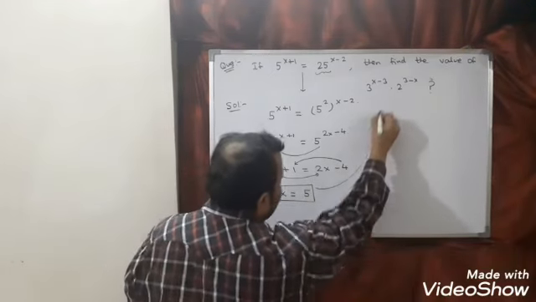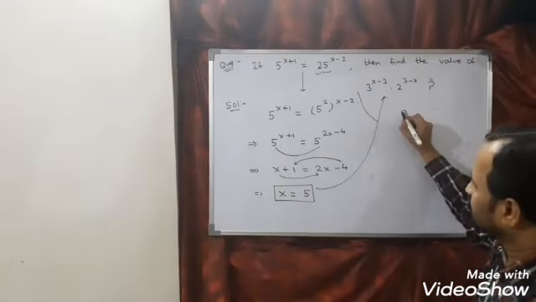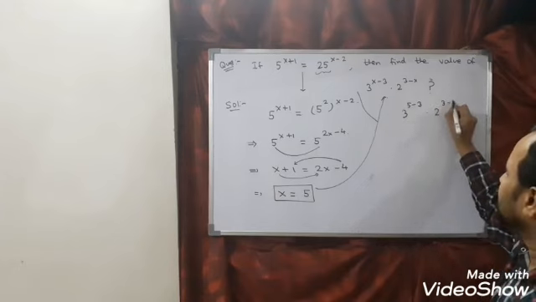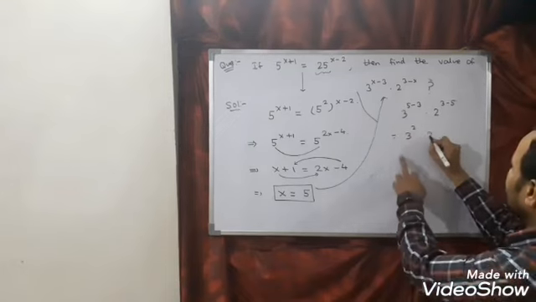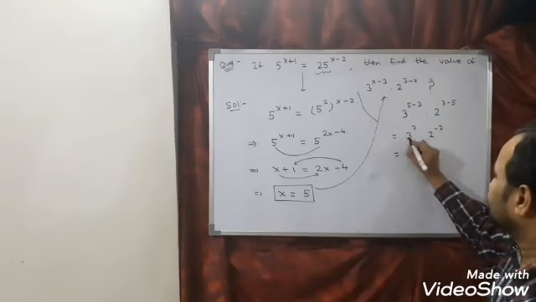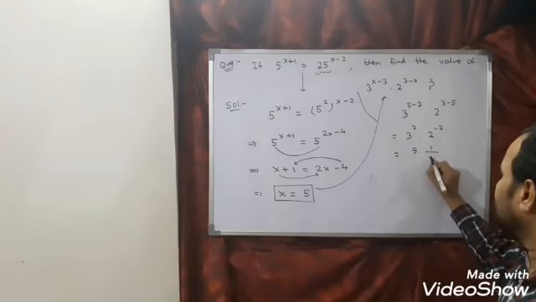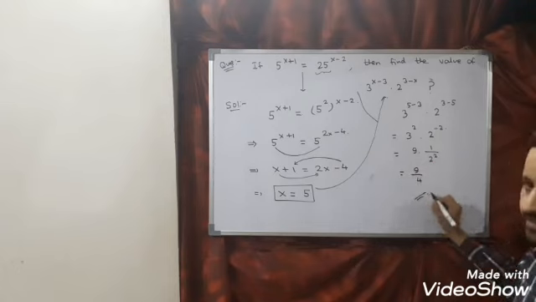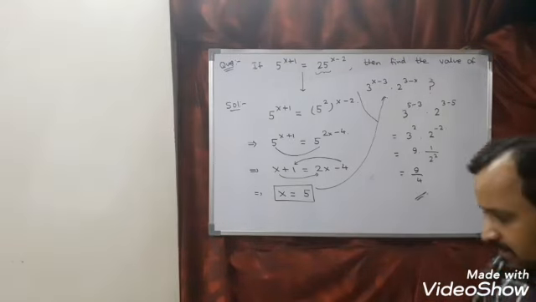But the question is, find the value of this. Now put the values. 3 power x minus 3, what is x? 5 minus 3. And 2 power 3 minus 5. Calculate: 5 minus 3 is 2, and 2 power 3 minus 5 is nothing but minus 2. So 3 square is nothing but 9, into 2 power minus 2, which we can write as 1 by 2 square. So the answer to this question is 9 divided by 4. So just identify the appropriate law of indices. Let us see the next question.